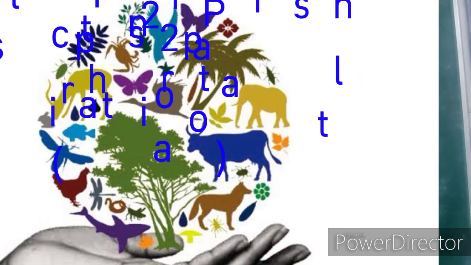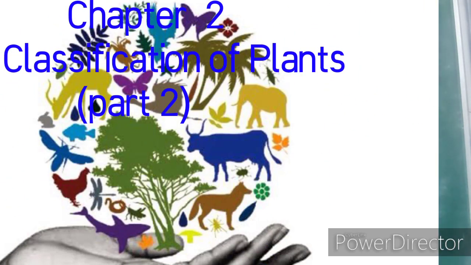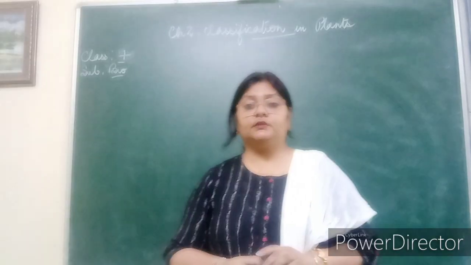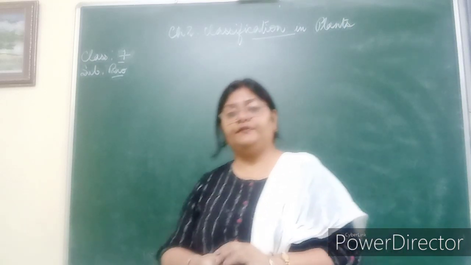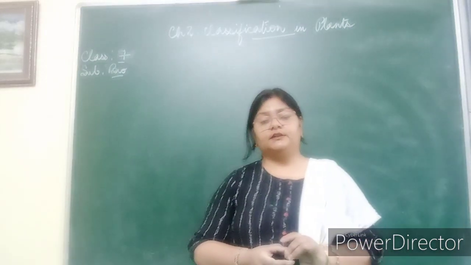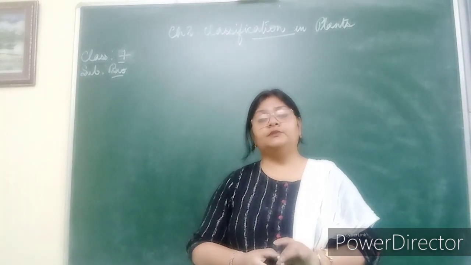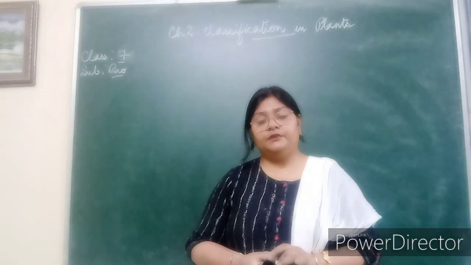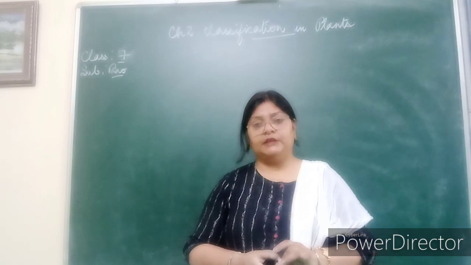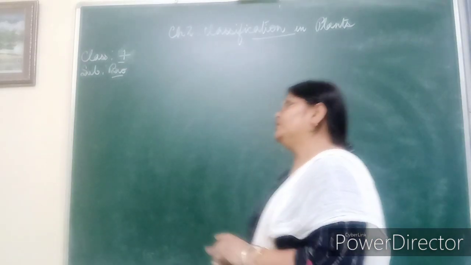Hello everyone. So we are going to start with the second part of chapter 2, classification in plants. We have learned about the five kingdoms that Robert Whittaker has in 1969 given us. Now we'll start with each and every kingdom in details, starting with kingdom Monera.